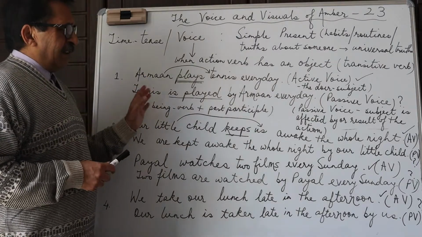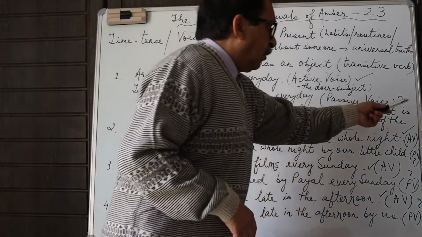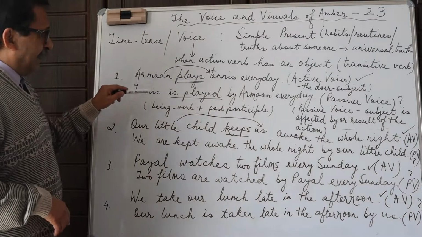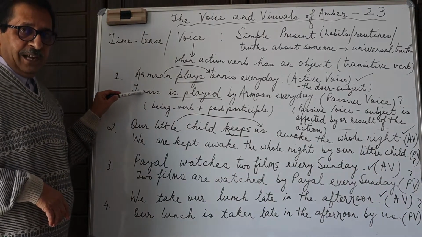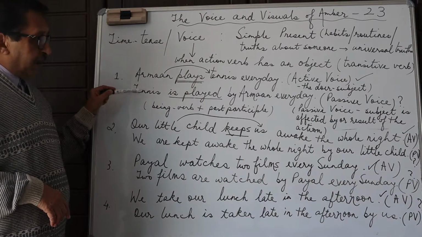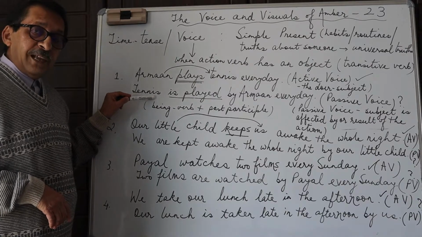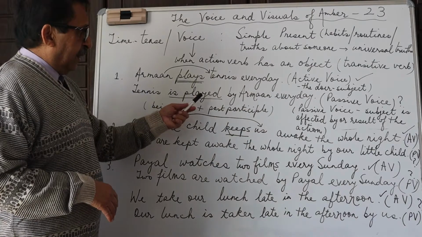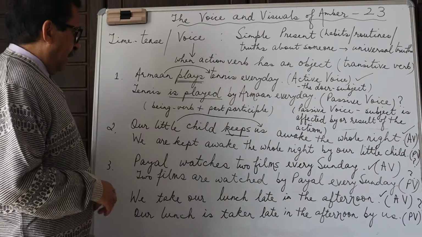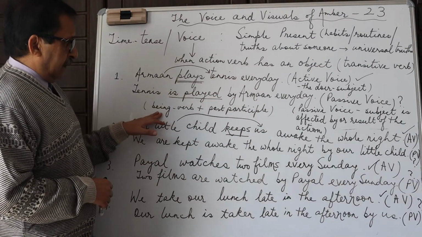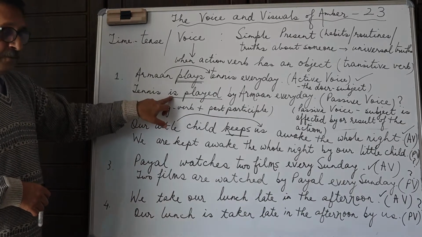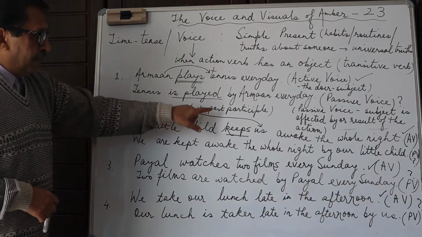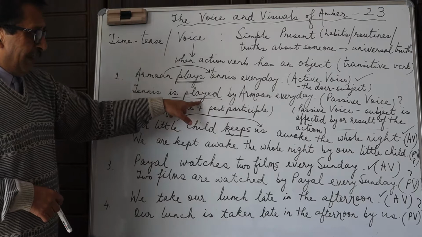So this sentence, that's why I've written a question mark over here, there is no need in real life to write in the passive voice. But I've included it to explain how to change active voice into passive voice. So, tennis is played by Arman every day. It's a being verb in the present tense, is, plus the past participle, played.